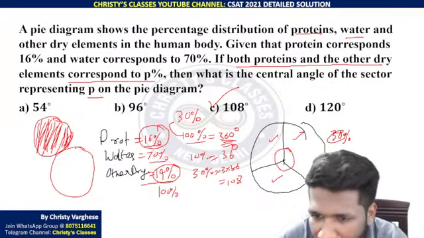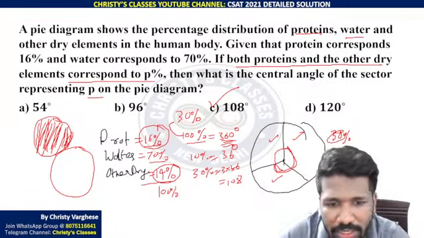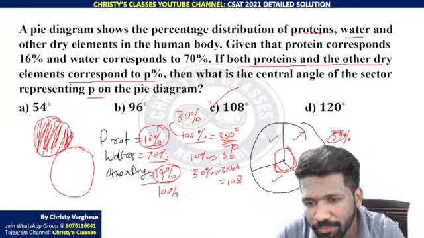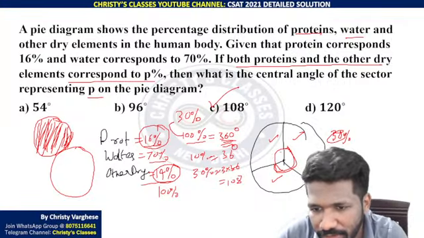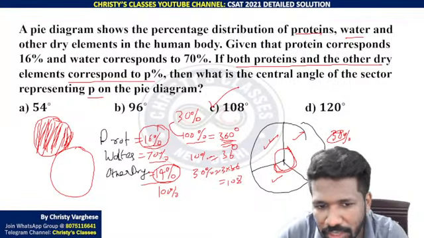That means if this is the protein and other dry, this pie chart I just drew roughly. If this is protein and other dry, these two together will be 108 degree.